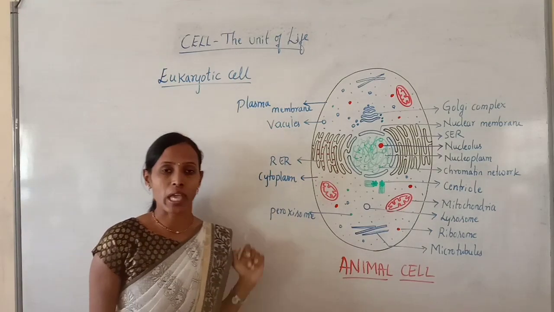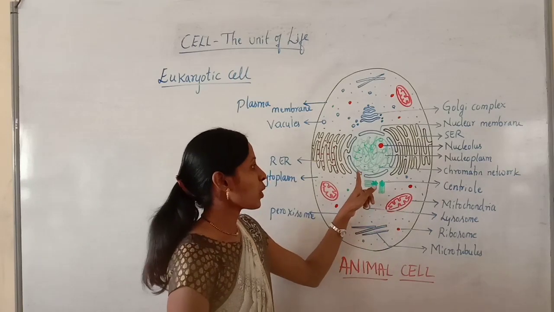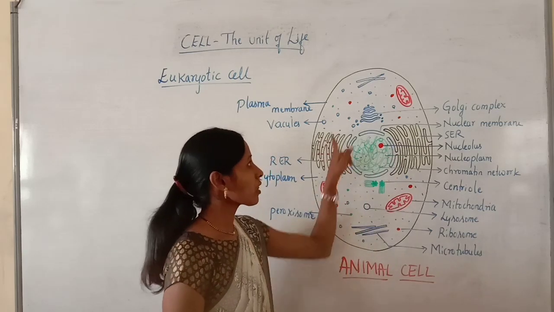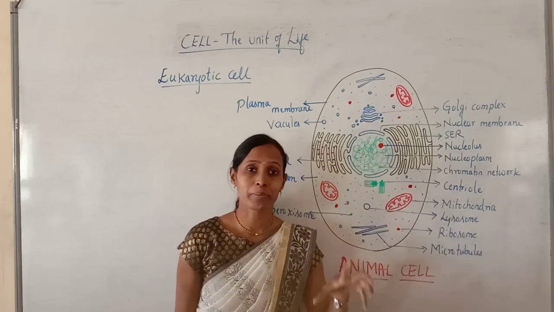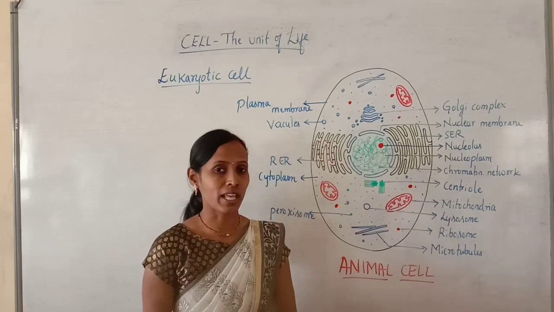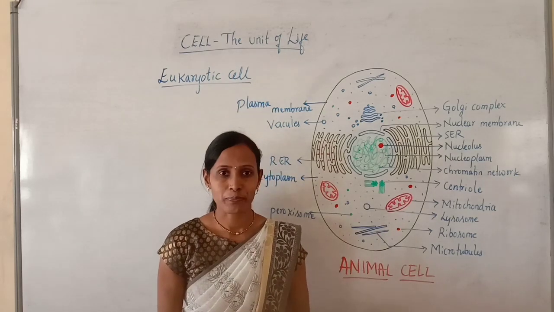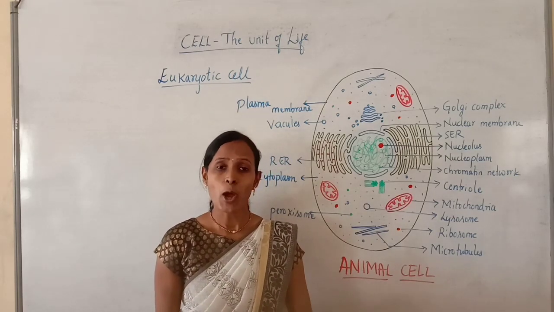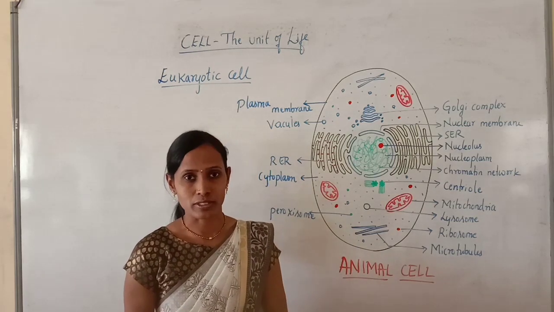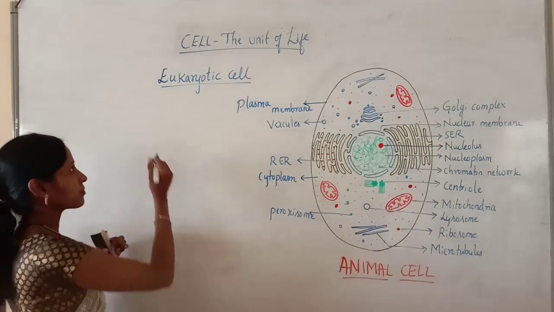You know what a eukaryotic cell is? The cell in which a true nucleus with a definite nuclear membrane and all the membrane-bound cell organelles are present in the cytoplasm is called a eukaryotic cell. I told you the eukaryotic cells will be different, like plant and animal cell. Both are eukaryotic cells only, but they differ from each other. So now we will discuss the animal cell.